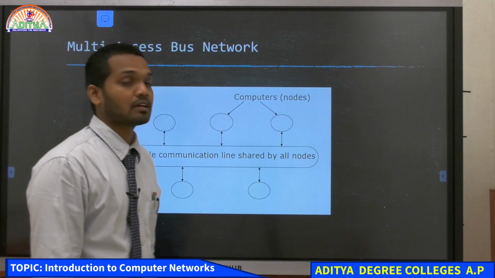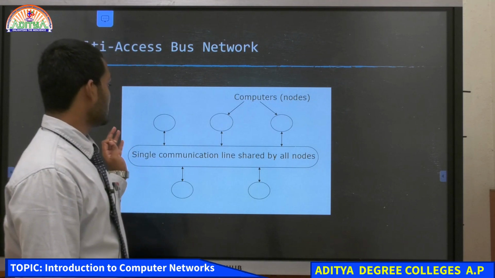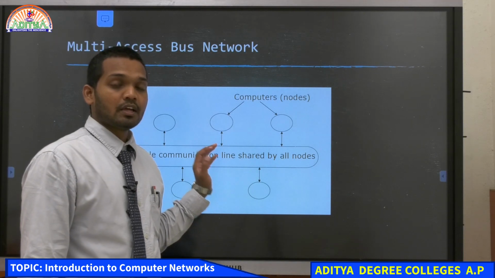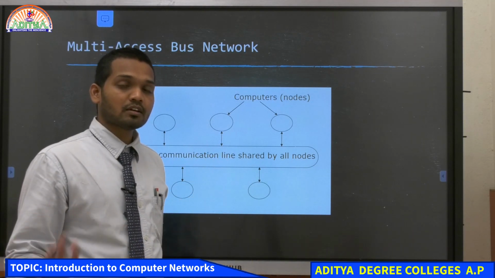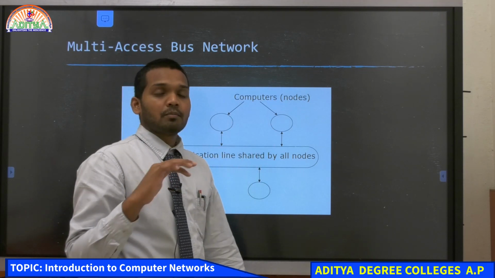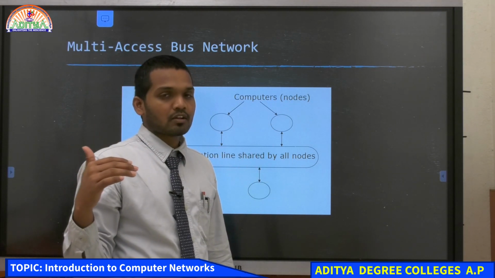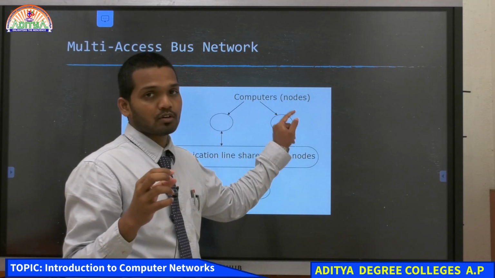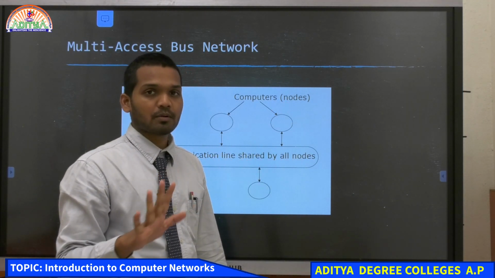What do you mean by multi-access bus network? This is one kind of network in which we are connecting the computers together. In computer terms, or generally in technology terms, whenever you find the word node, it refers to a computer.